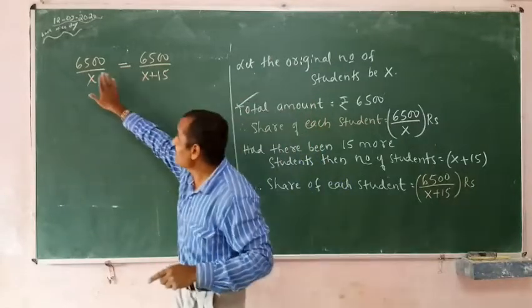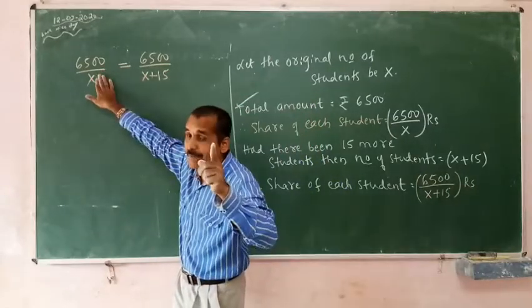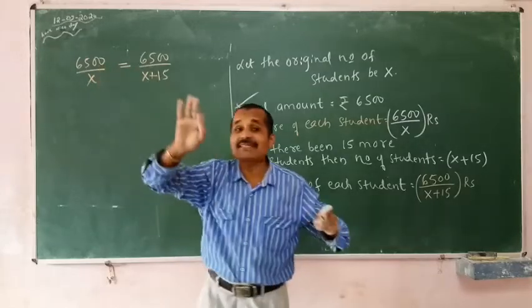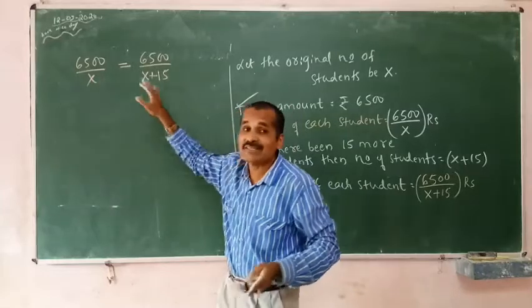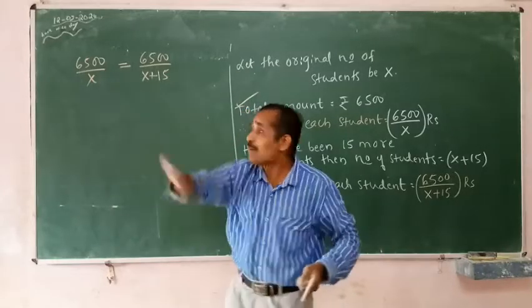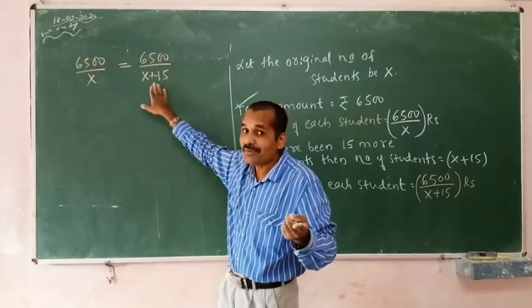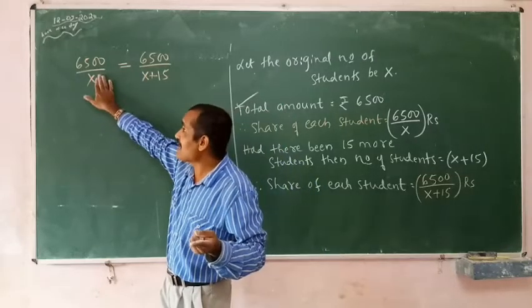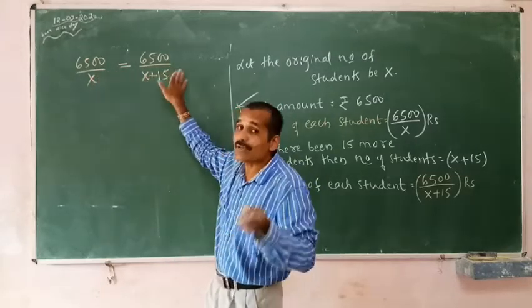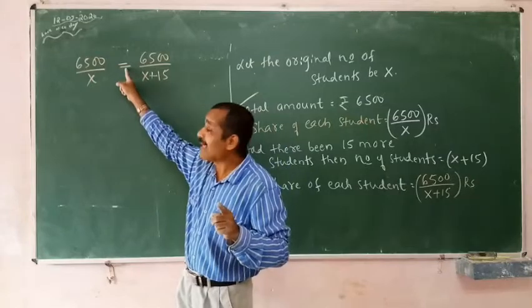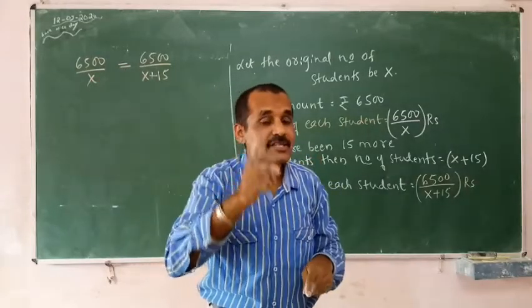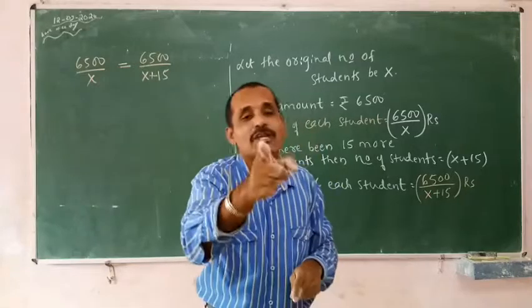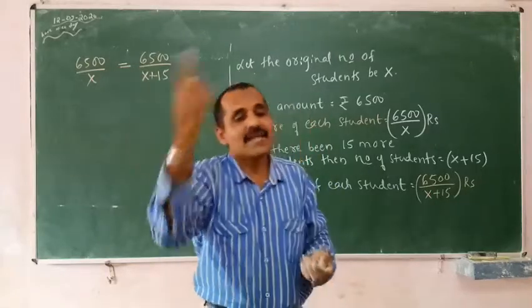That means in this case, listen very carefully. In this case, the child is getting more amount because students are less. And in this case, the child is getting less amount because students are more. So here each child got more amount, here each child got less amount. And we have equality, that means the equation has to be balanced. And I'm always stressing this point: where there is less, then we have to add.